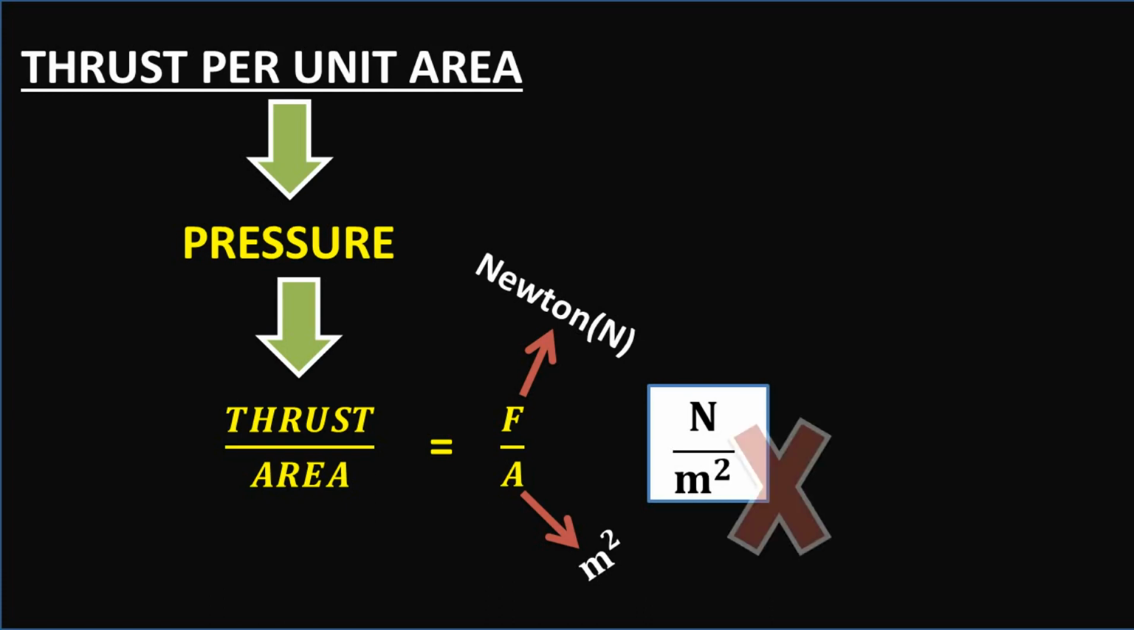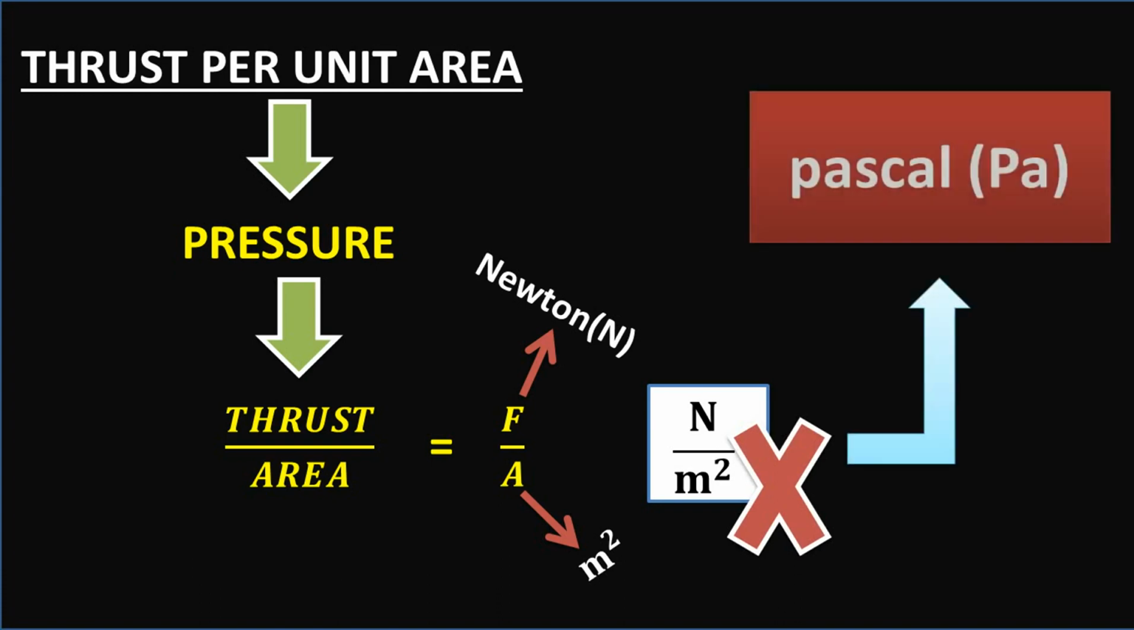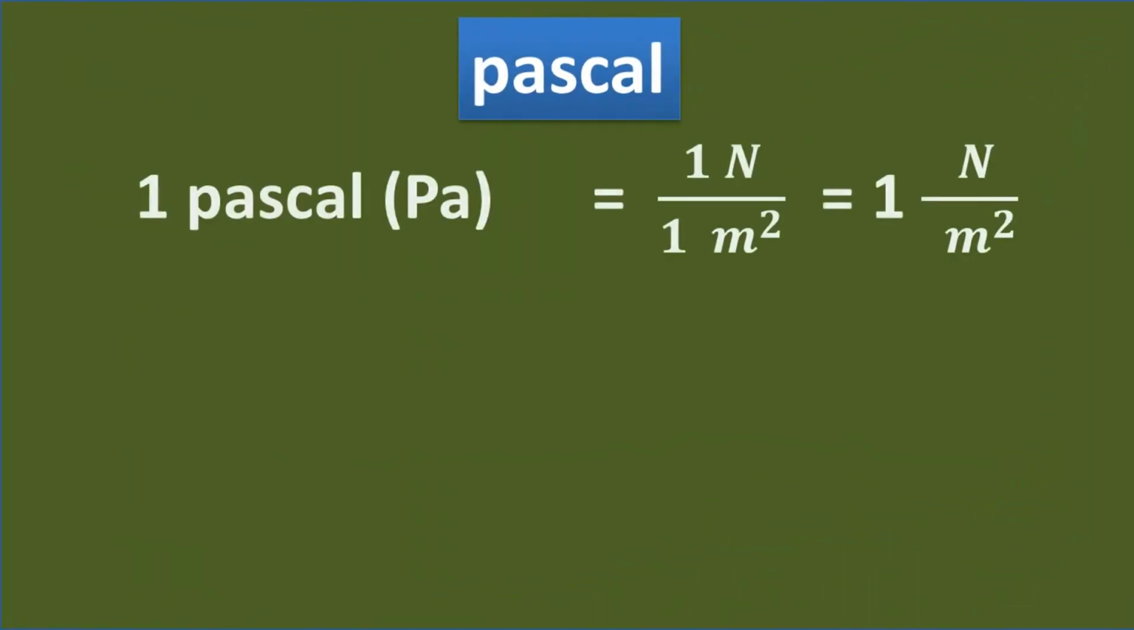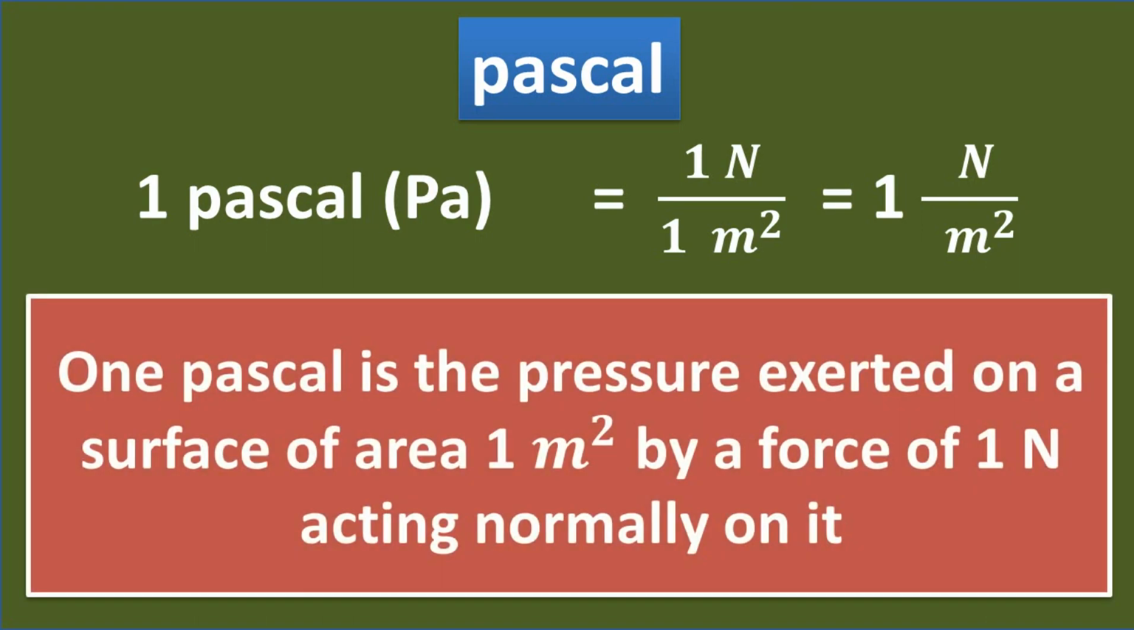But we don't use this unit for pressure. The unit of pressure that we use is Pascal, symbol Pa, after the name of French scientist Blaise Pascal. So 1 Pascal is equal to 1 Newton per meter square. Thus, we may define 1 Pascal as follows. 1 Pascal is the pressure exerted on a surface of area 1 meter square by a force of 1 Newton acting normally on it.